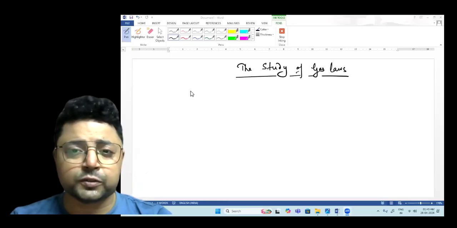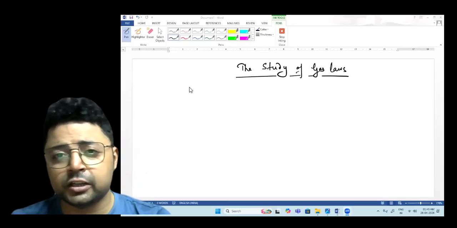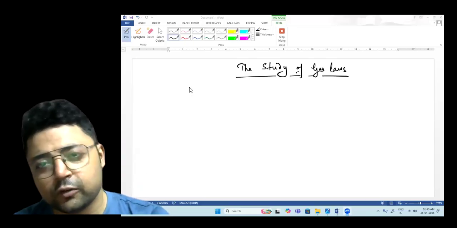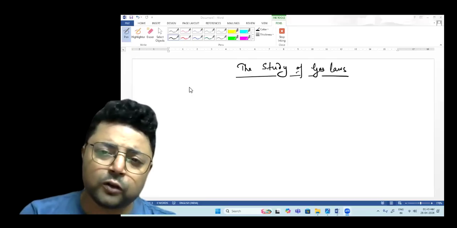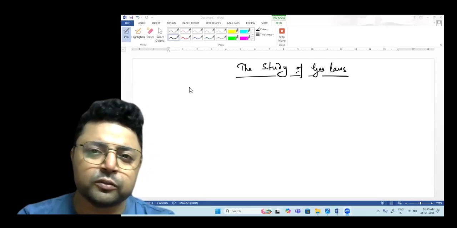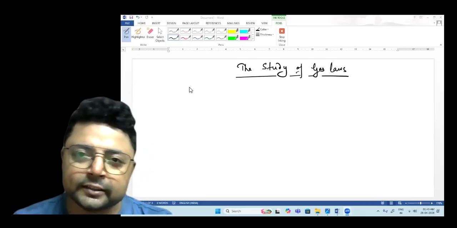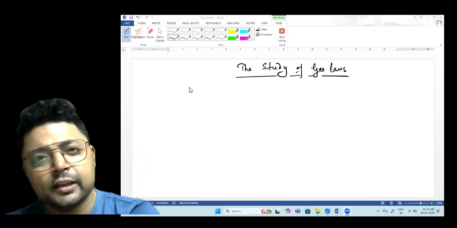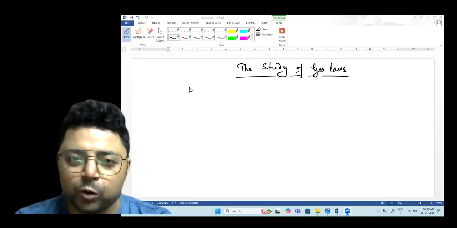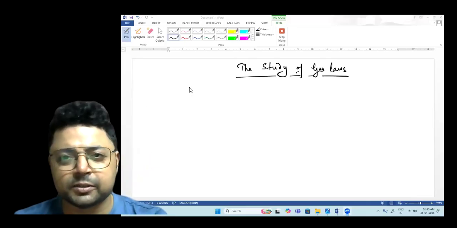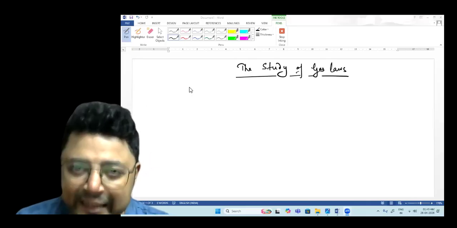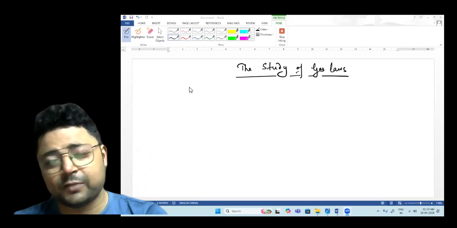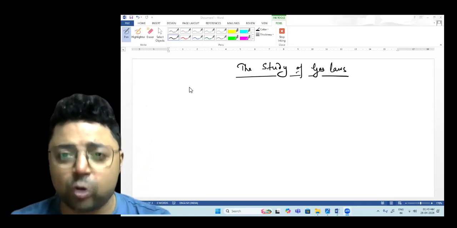We are going to start the class 9 journey with the chapter, The Study of Gas Laws. Now, all of you might be wondering why I'm not starting with the periodic table or any other chapter which are in the first, and the study of gas laws actually comes at the end of the book. Why am I starting with this chapter? Because this chapter is very easy and it's basically a one-liner topic.